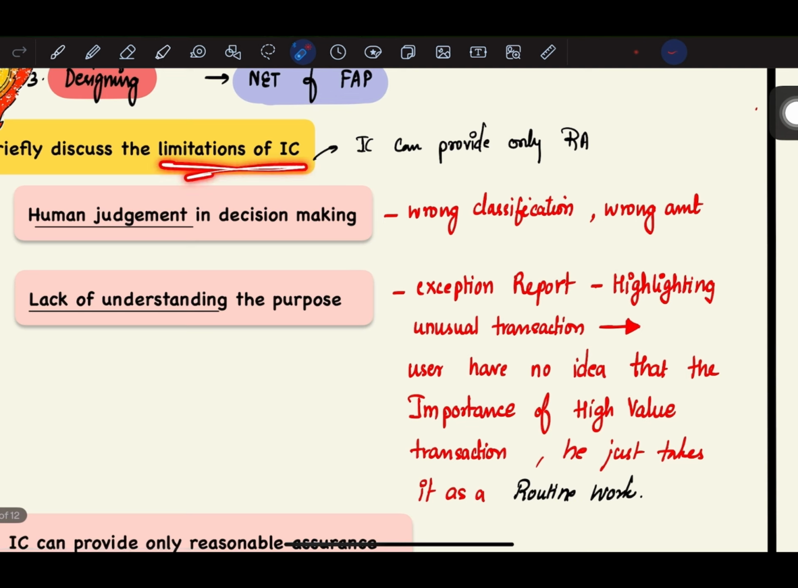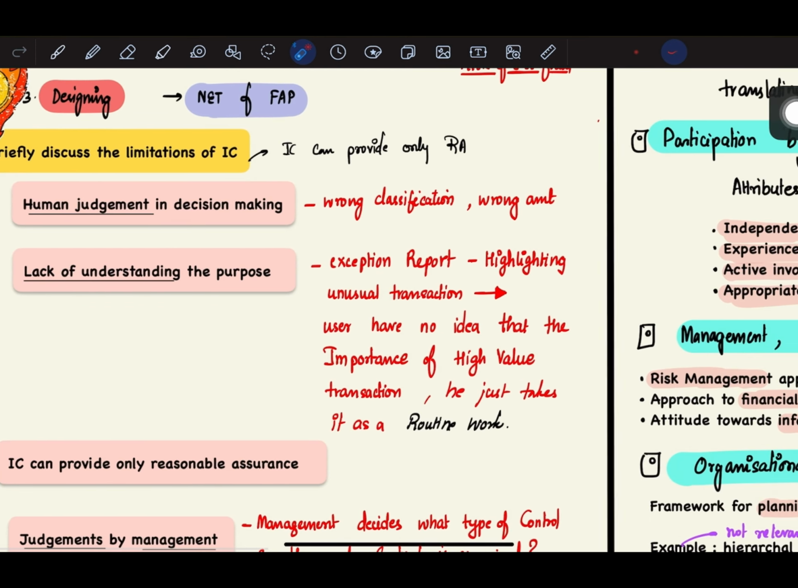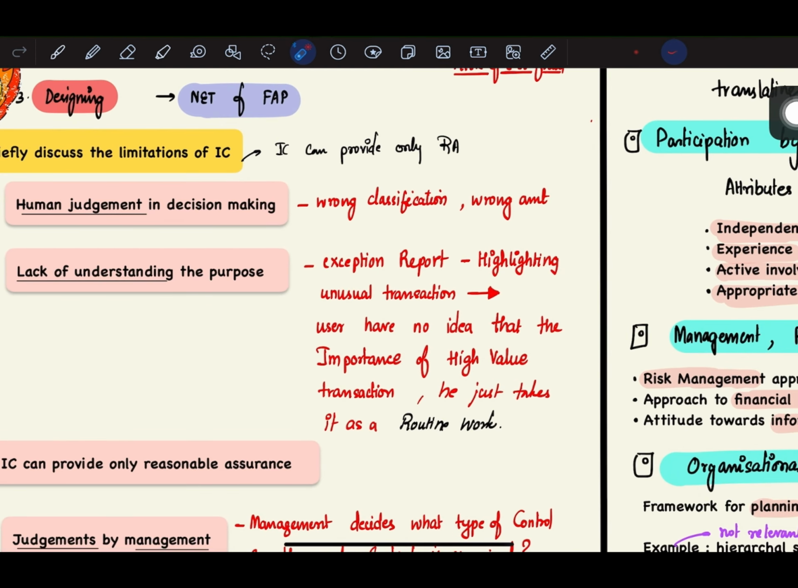Next are the limitations of internal control. So internal control can only provide reasonable assurance. It cannot provide absolute assurance, and the entire audit can never provide absolute assurance. We only give reasonable assurance. So internal control can provide only reasonable assurance because there are certain inherent limitations of internal control.